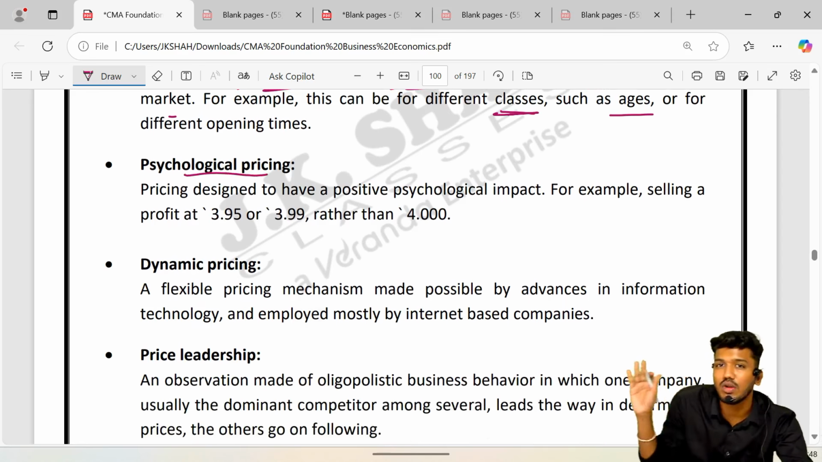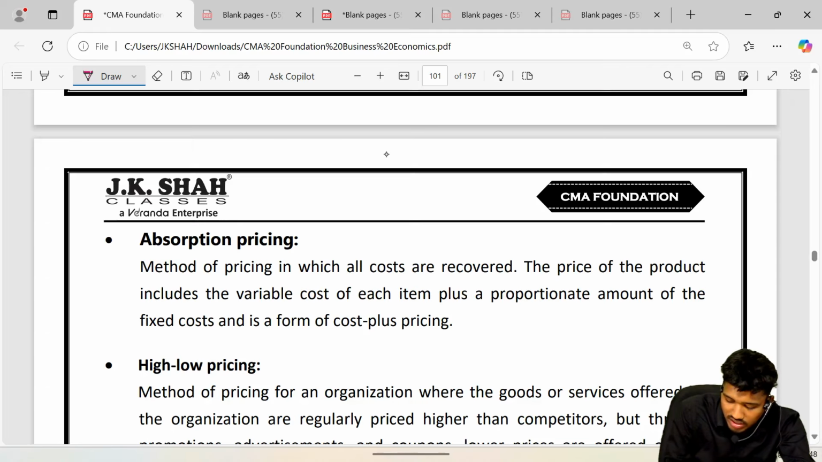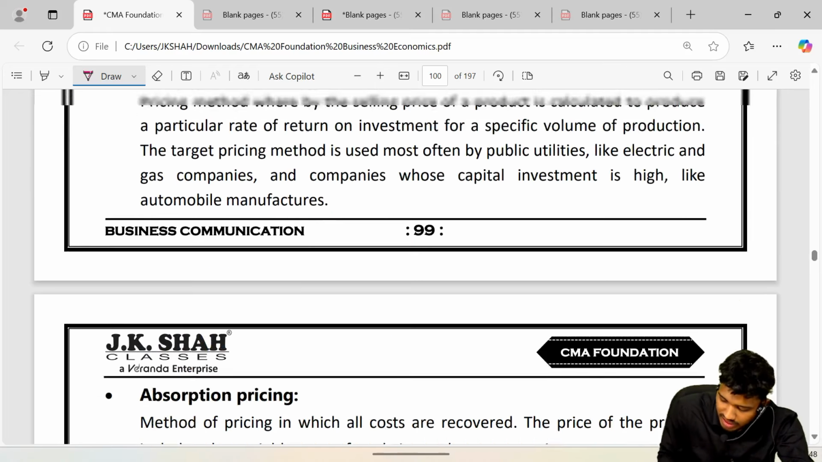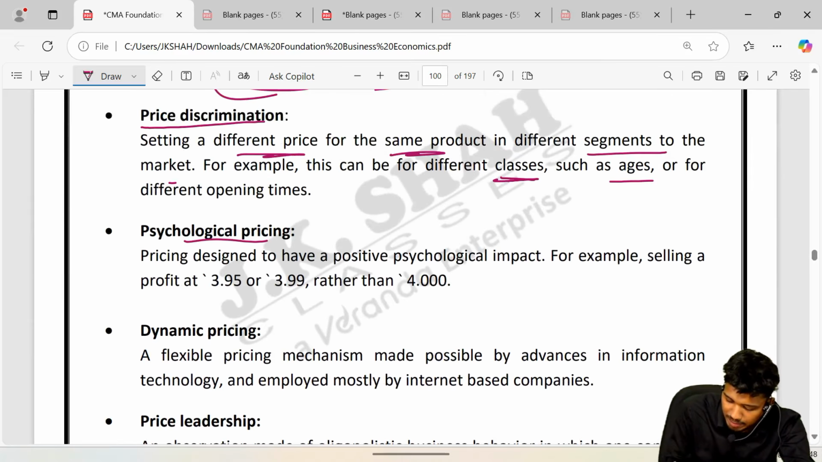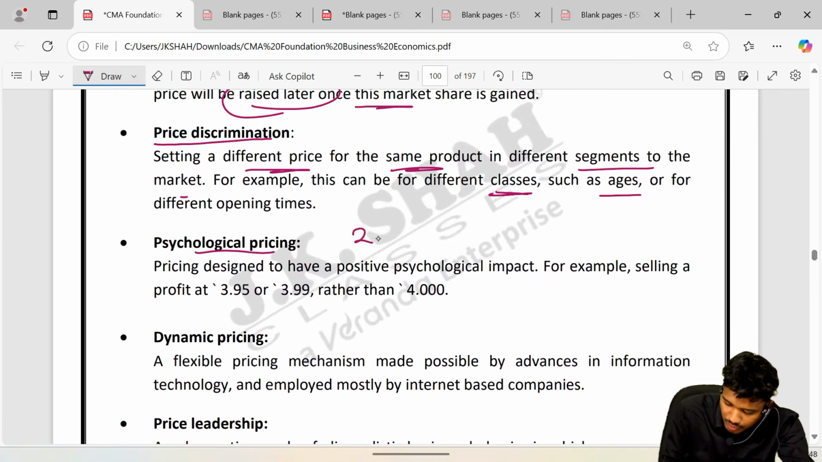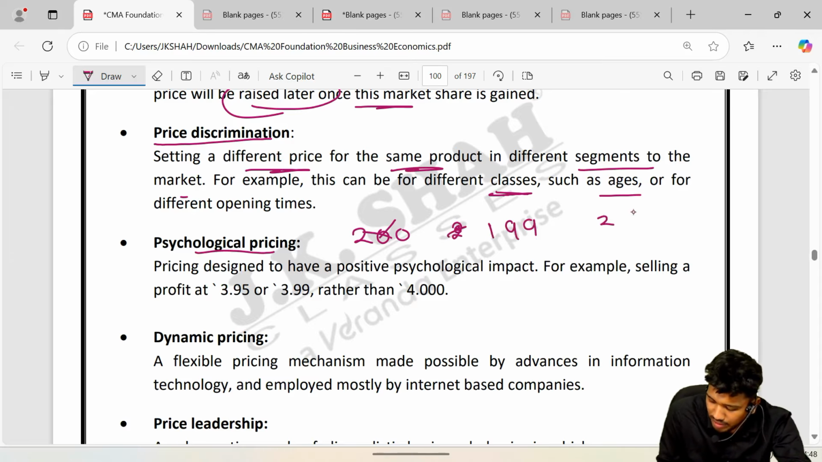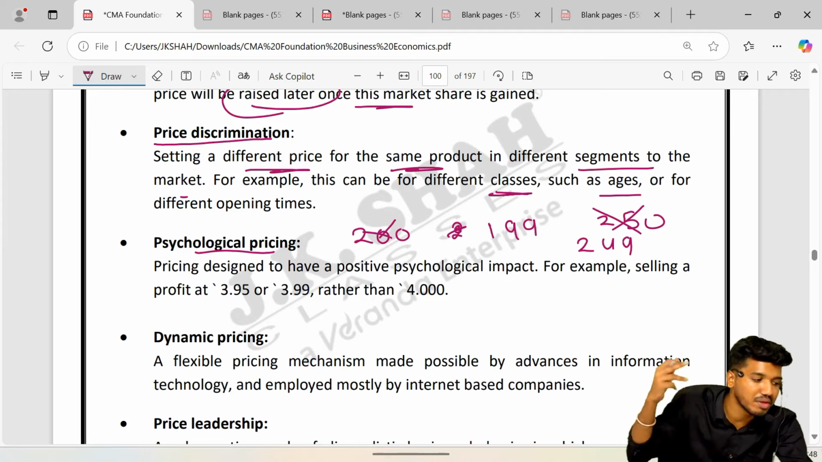See, psychological price is not basically fixing the price low. It is something, let's say, they do not write 200 rupees. Example, the product costs 200 rupees. They don't write 200. They write instead 199. That way. They wanted to sell the product for 250. No, they will not write 250. They will write 249. Ultimately, they are playing with the psychology of the customer.